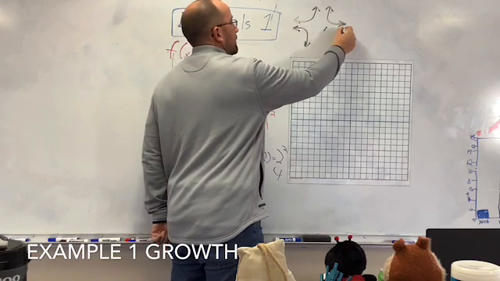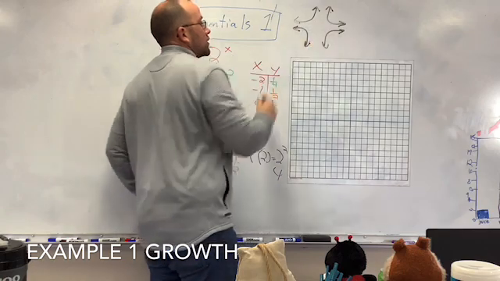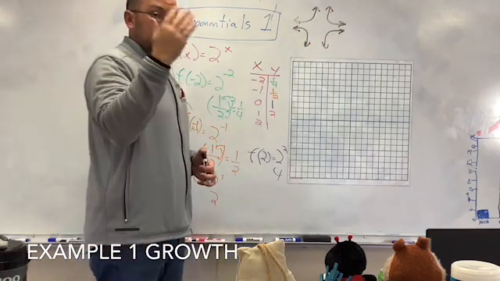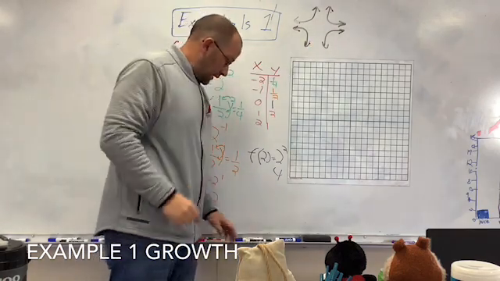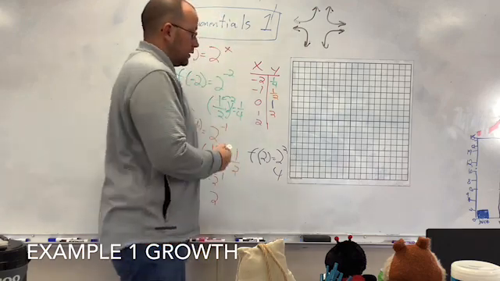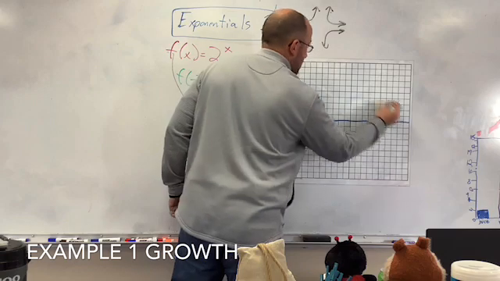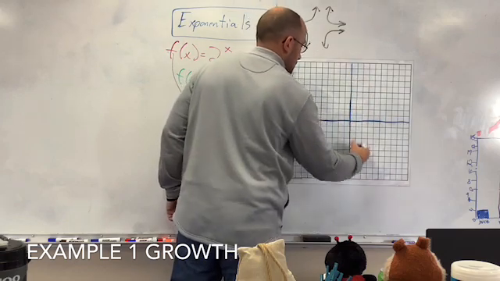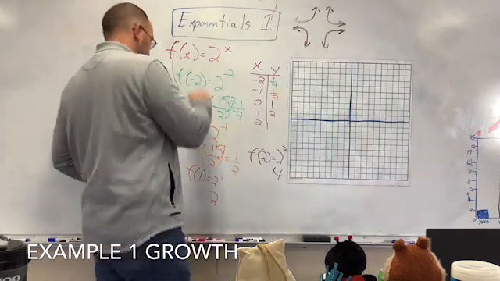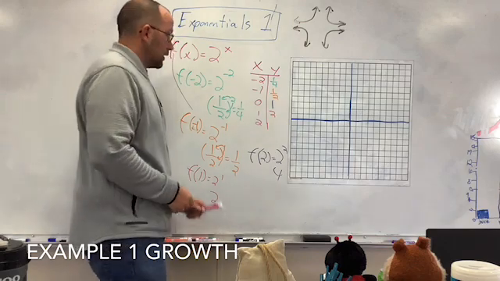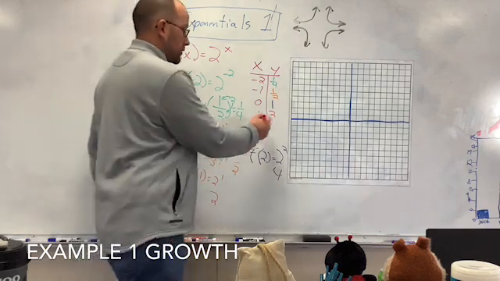Alright? We have growth and decay functions. Growth means it's growing, decay means it's going down. Not too difficult. And I'm just going to graph all 4 on the same thing, and I'm going to color code it. So this is going to be my pink one. So now I just graph the points.